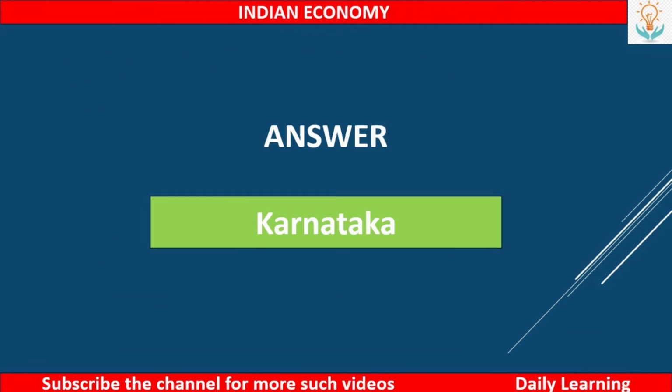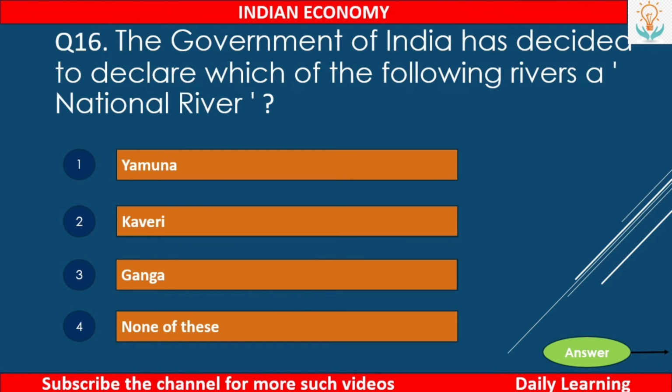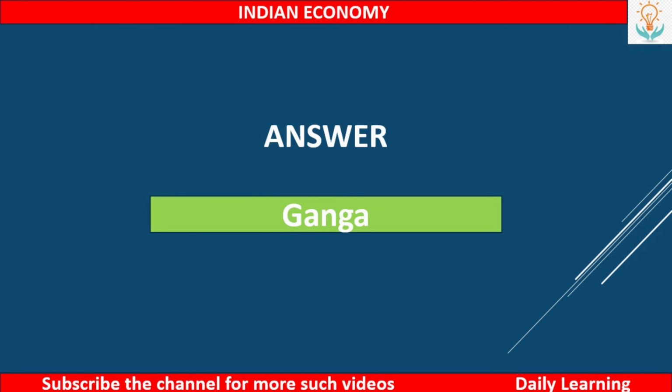So the answer is Karnataka. Next, the government of India has decided to declare which of the following rivers a national river? Number 1, Yamuna, second, Kaveri, third, Ganga, or fourth, none of these. So the answer is Ganga.